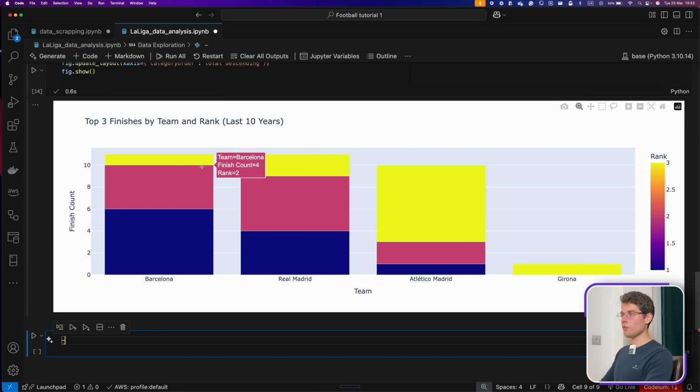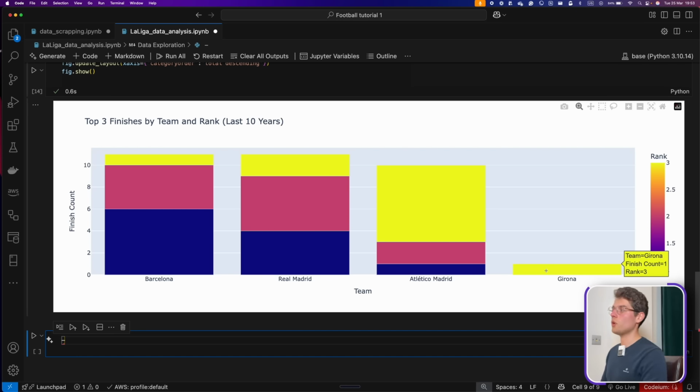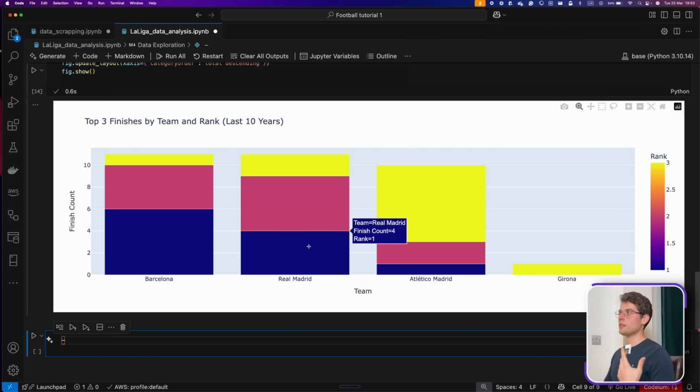And here we are, we can see clearly these are the top 3 rankings. And if we hover through, that's why I like Plotly, you can nicely hover through. We can see that Barcelona ranked 1st 6 times, rank number 2 4 times, and only ranked once in the 3rd position. Whilst Real Madrid, you can see 4 times first and 5 times ranked 2nd, and so on. We can see here Girona ranked once in 3rd place. So that gives us a good insight.